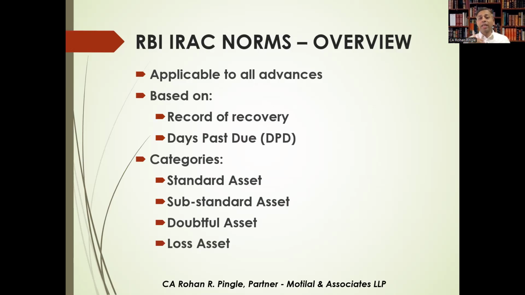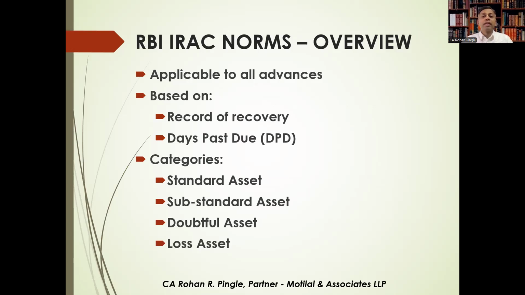Assets are categorized into standard asset, that is performing one; substandard assets, that is NPA less than or equal to 12 months; doubtful, NPA more than 12 months; and loss asset, identified as uncollectible. So these are the categorizations of assets. Auditors must verify correct classification date, system-driven versus manual override, and compliance with RBI master directions.